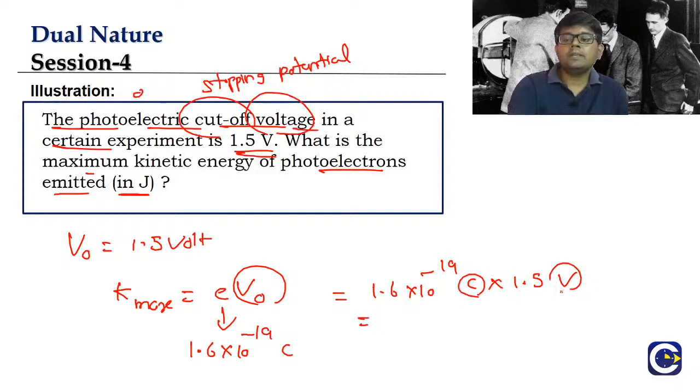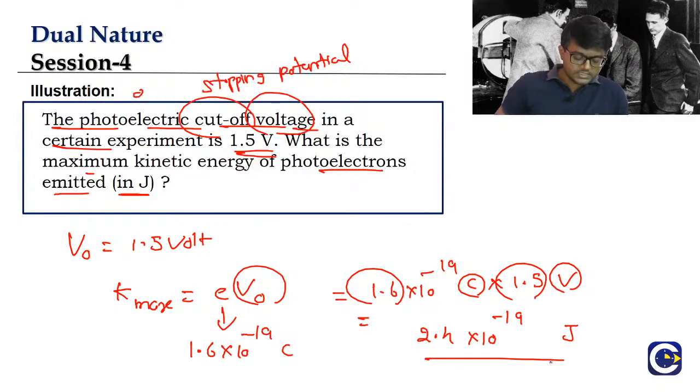Remember, coulomb into volt is joule. Coulomb is the SI unit of charge, volt is the SI unit of voltage. 1.6 into 1.5 is 2.4, into 10 raised to the power minus 19 as it is. So check this one, guys.